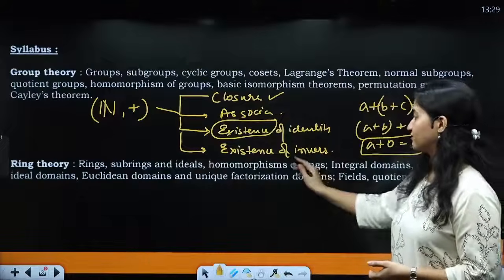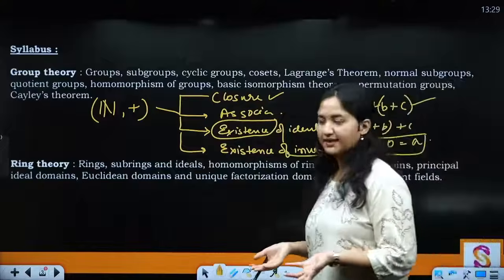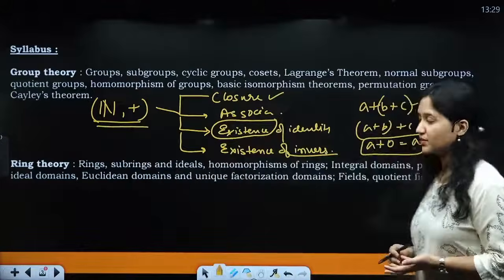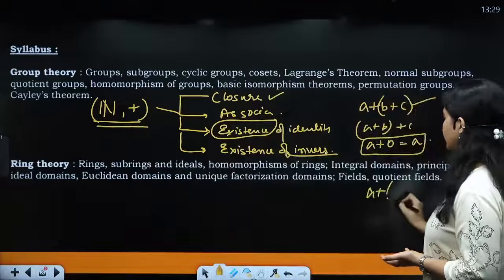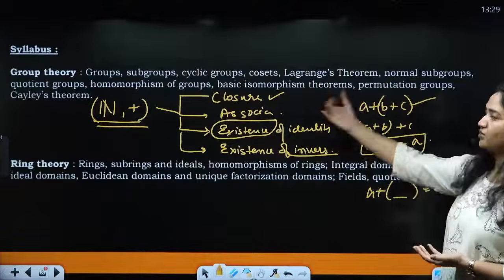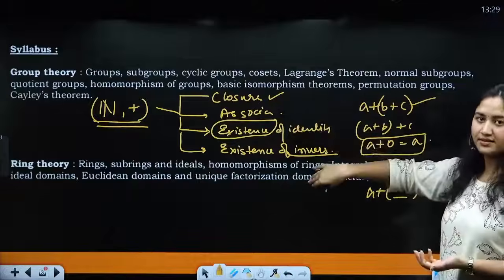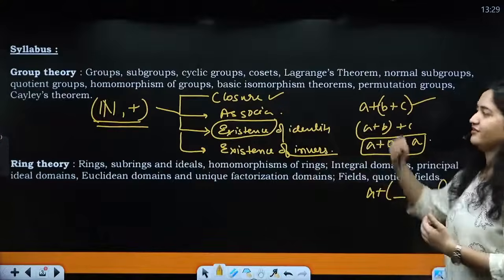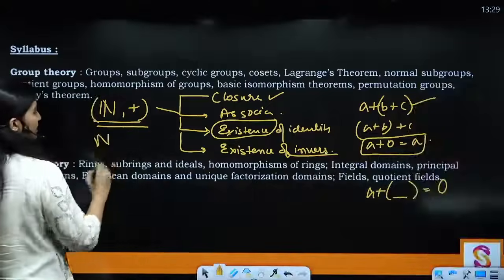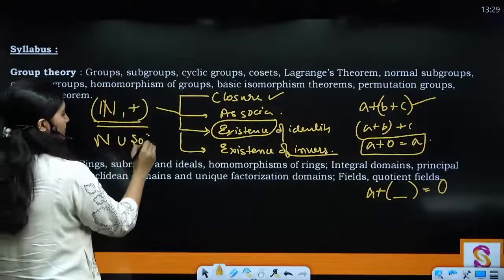Then existence of inverse, that same thing, right? अब आप क्या बोल रहे हो कि आपके पास inverse होना चाहिए. What is inverse? That if I add some number to it, I should get the identity element, right? पहली बात तो we don't have the identity, so we cannot talk about the existence of inverse. But let's say if it was there. Let's say if I take the set as natural numbers union 0, right?